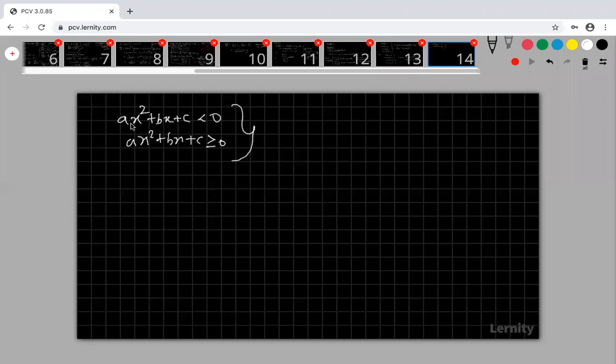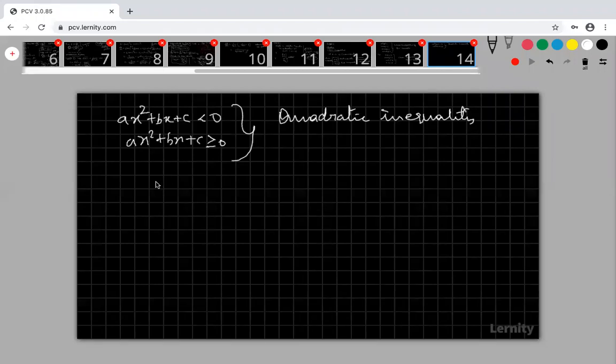Why? Because this is a function of degree 2, a quadratic function. Therefore, this is called a quadratic inequality.